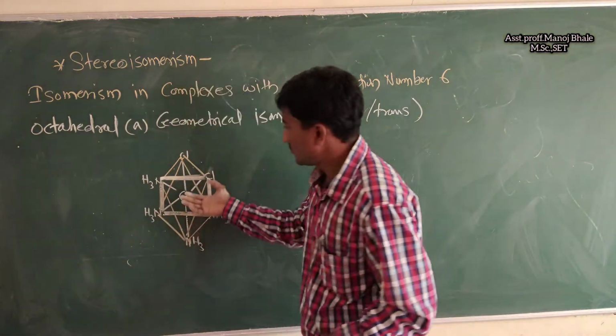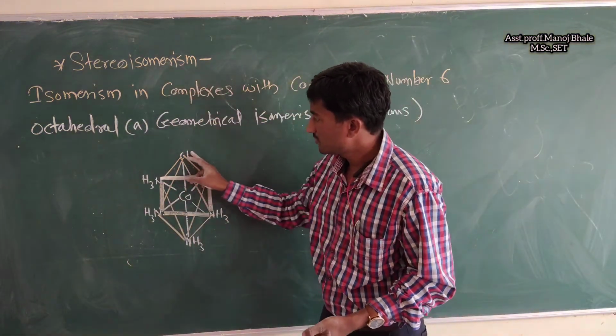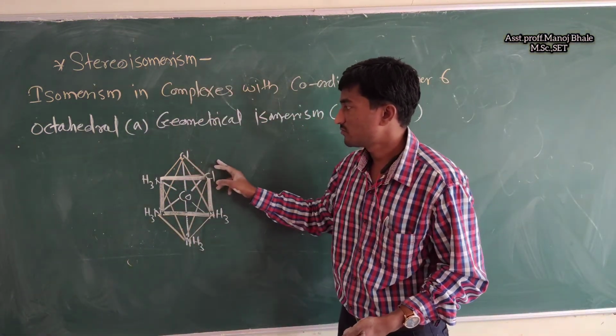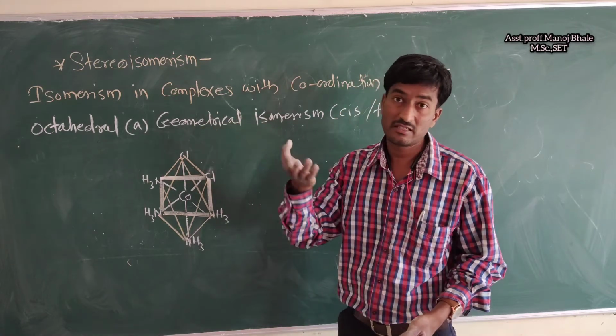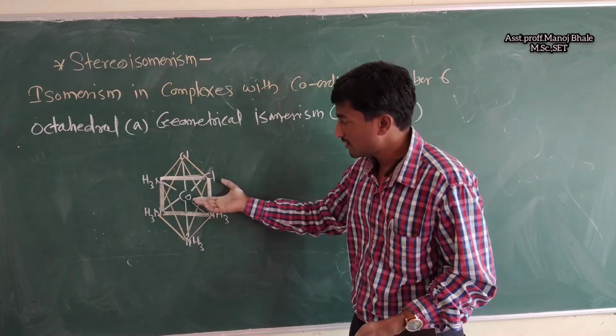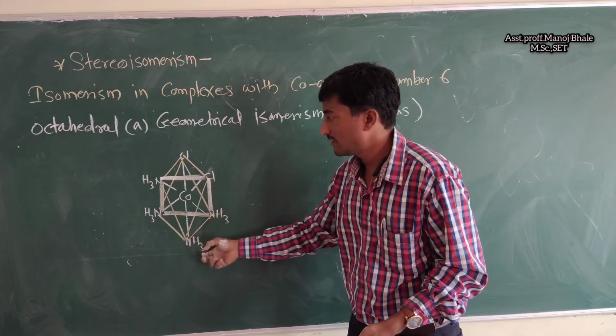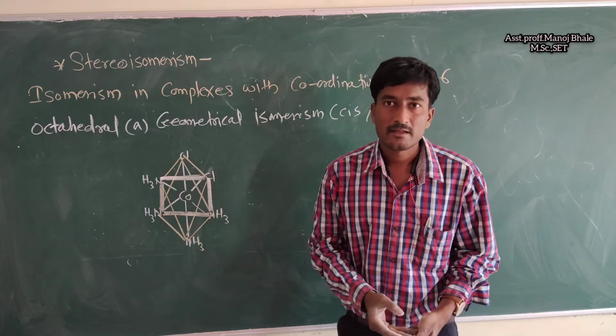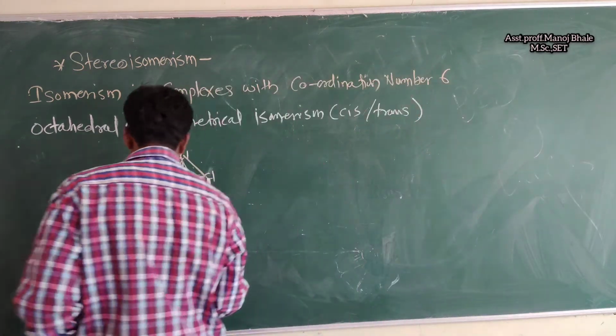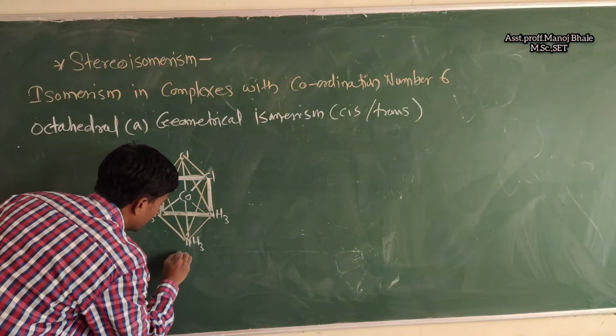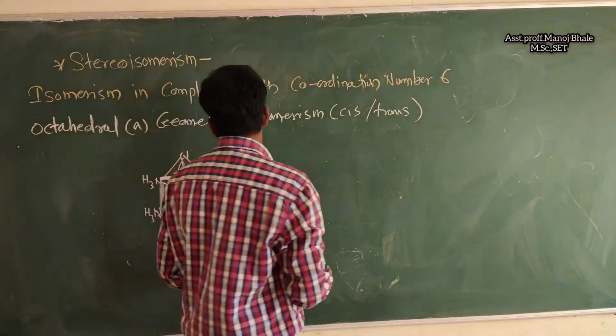Above the plane, these are the similar groups on the same side, so this is a cis form. Below this plane, similar groups are also on the same side. So this is the cis form present in the octahedral structure.